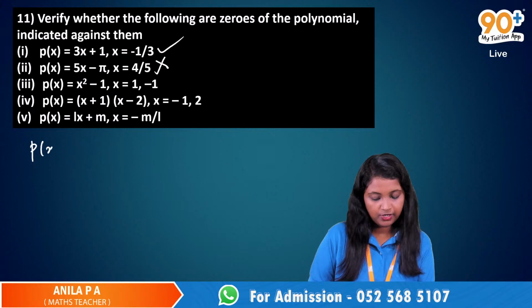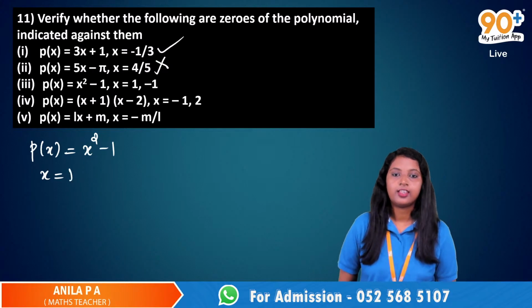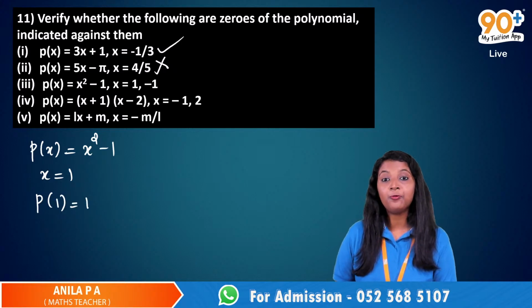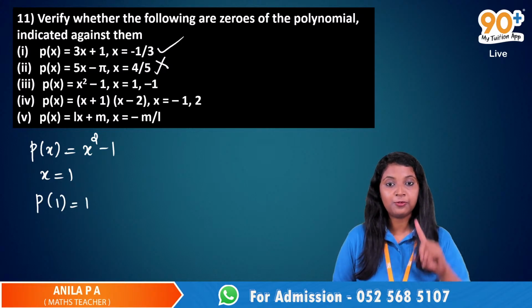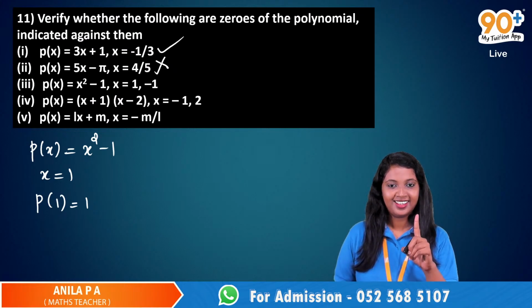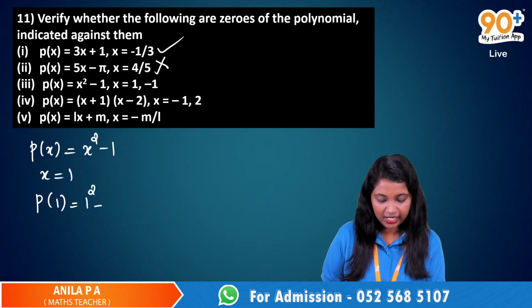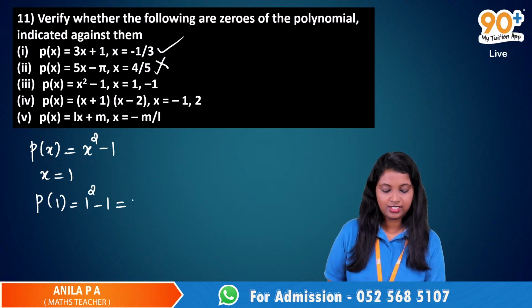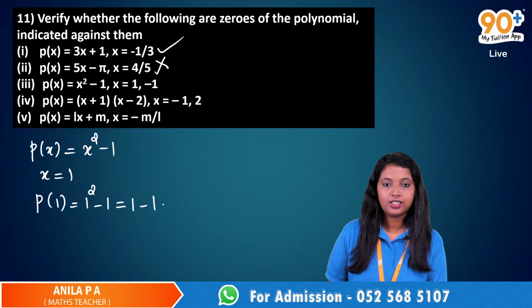Yes, ma'am. So P of x equals x square minus 1. Okay. So we have to replace x with 1. So it will be 1 square. P of 1, right? Not P of x, P of 1. Yeah, P of 1 is 1 square minus 1, which will be 1 minus 1, which is 0.